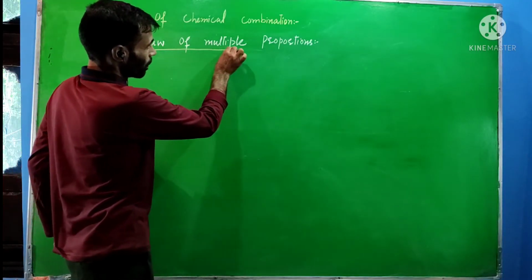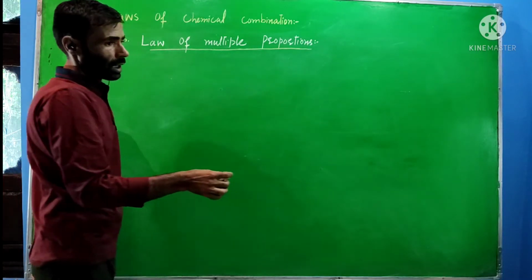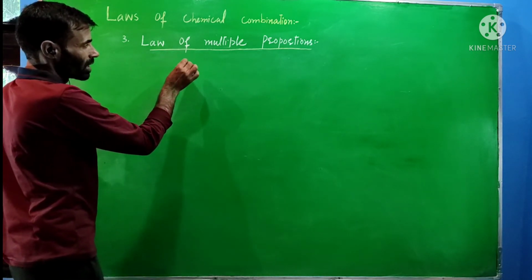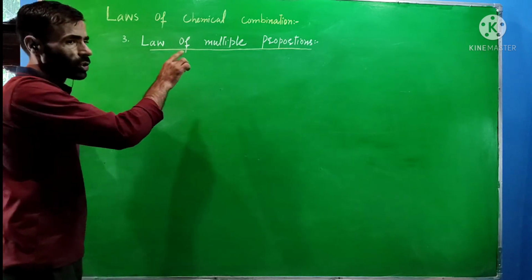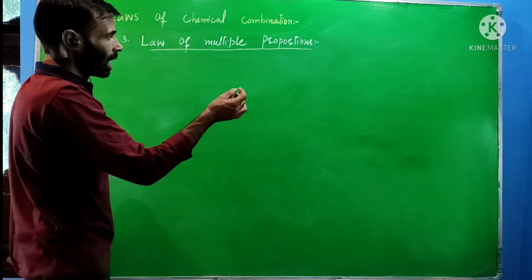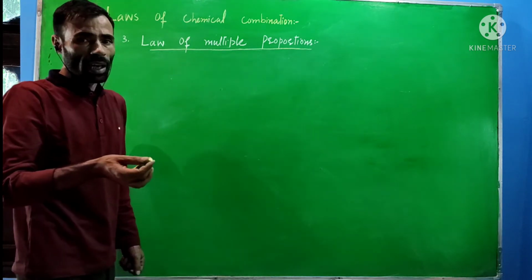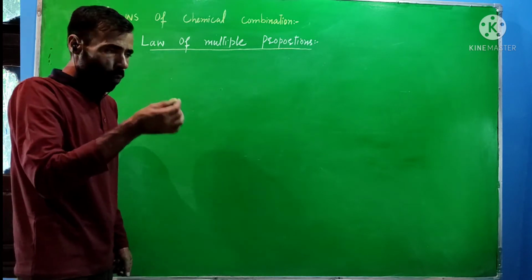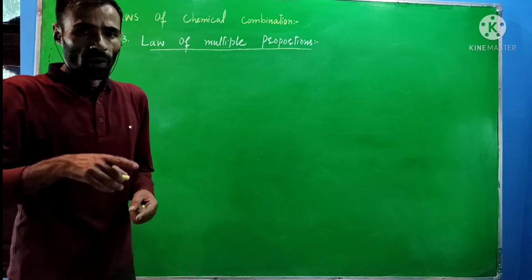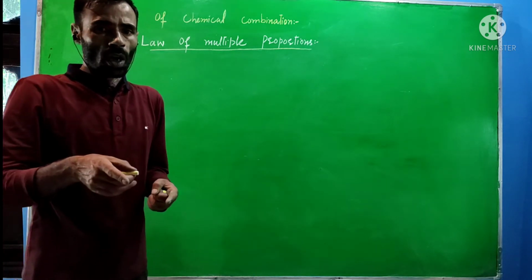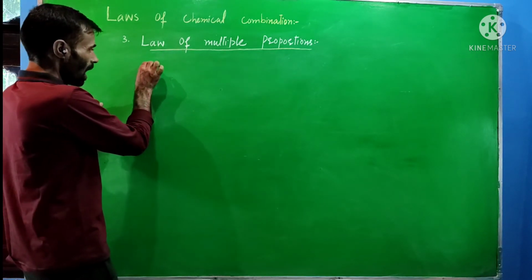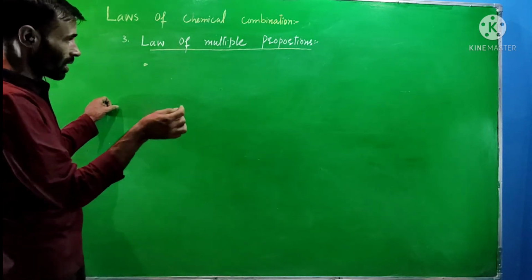The law of multiple proportions was put forward by John Dalton. The statement of this law: when 2 elements combine with each other, leading to formation of more than 1 compound, then the masses of one element that combine with the fixed mass of the other element are always in the ratio of small whole numbers. I will illustrate this statement by means of examples.